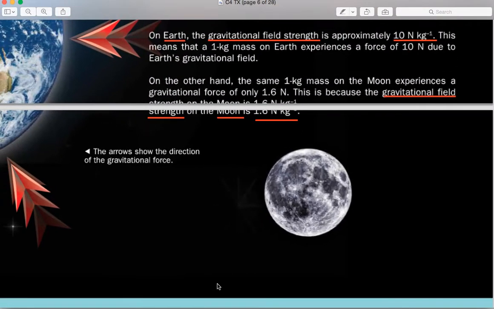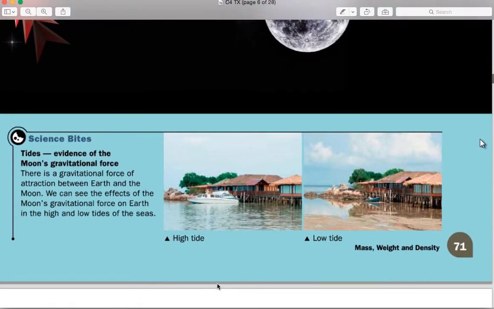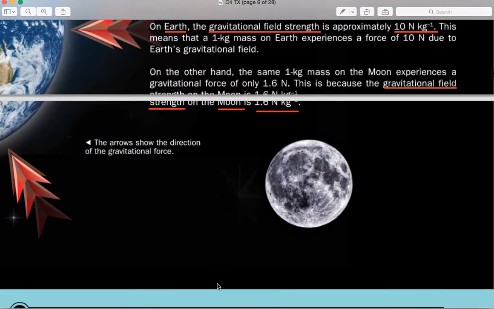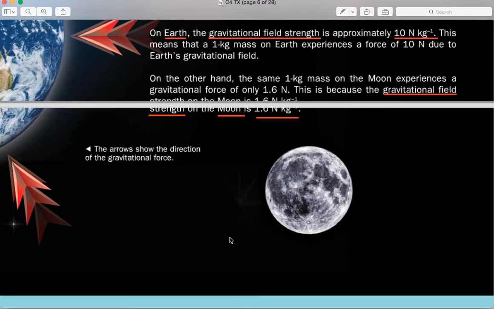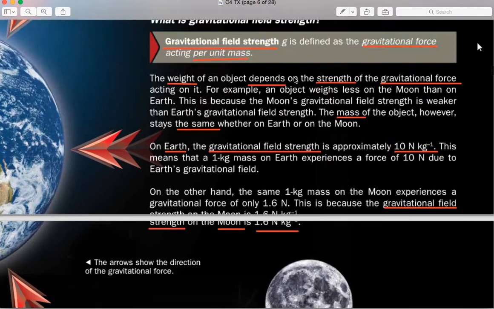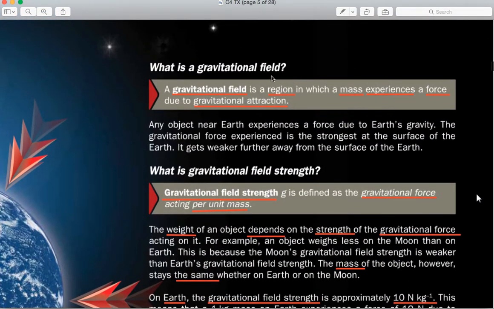Since now that we talk about this, before we move on to the next part, let me just show you a short video on gravitational field. Why do we actually have gravitational fields?